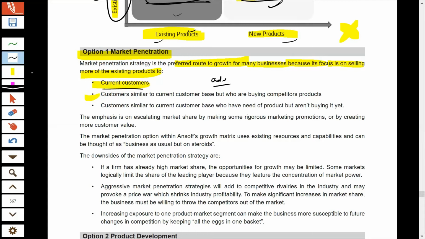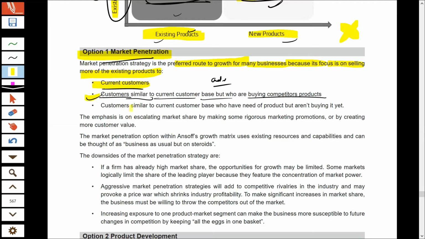The second way in which you can go for the market penetration strategy is you can sell to customers similar to your current customers but who are buying your competitors' products. That way you can try to snatch your competitors' customers. You can attract the competitors' customers and persuade them to use your product instead of your competitors' product, and that way you can sell more and grow.